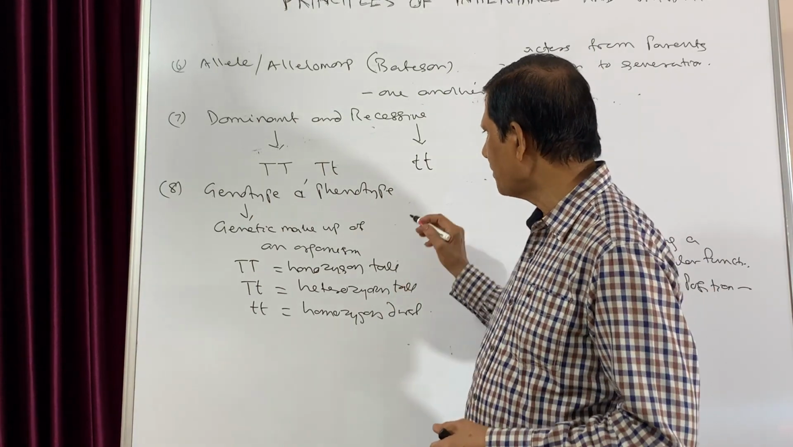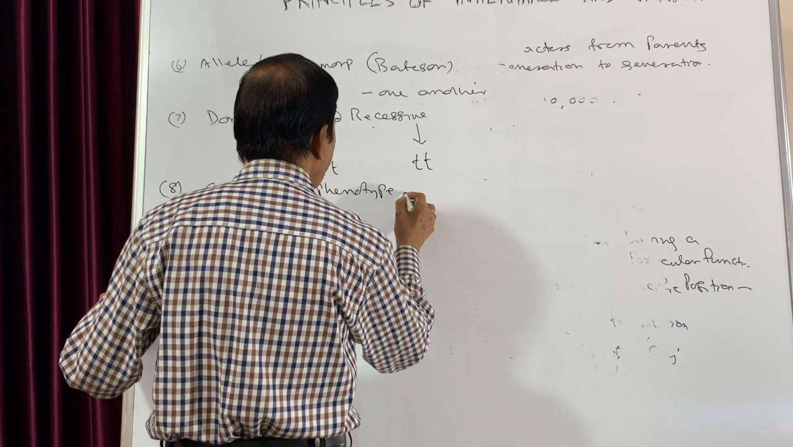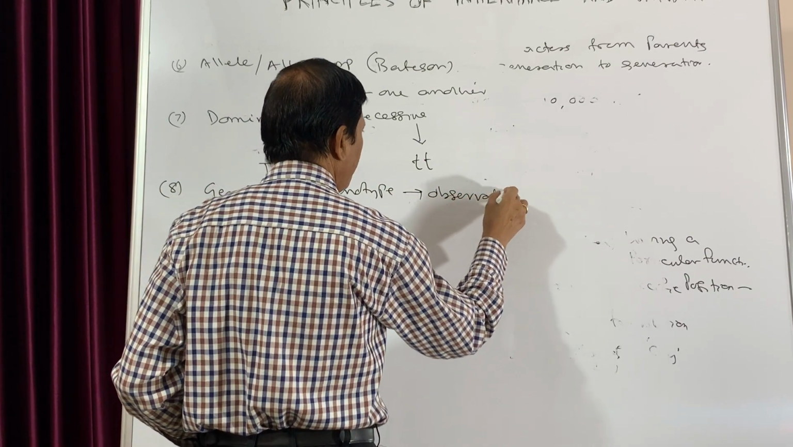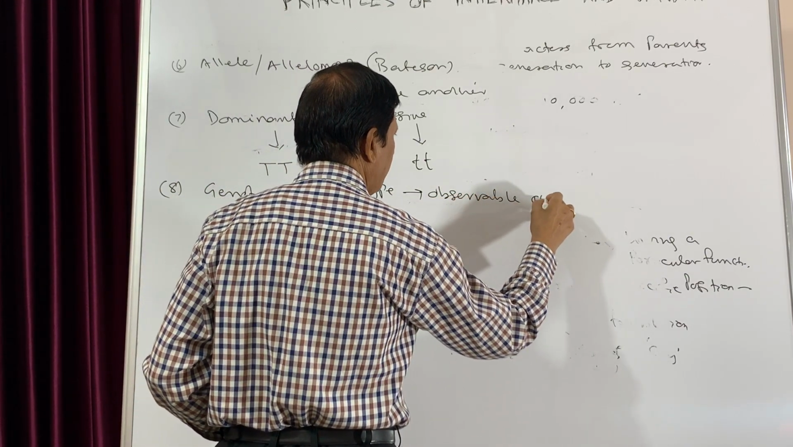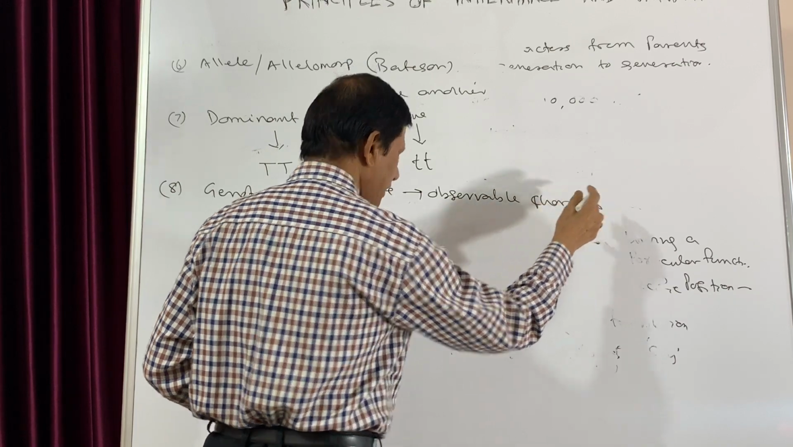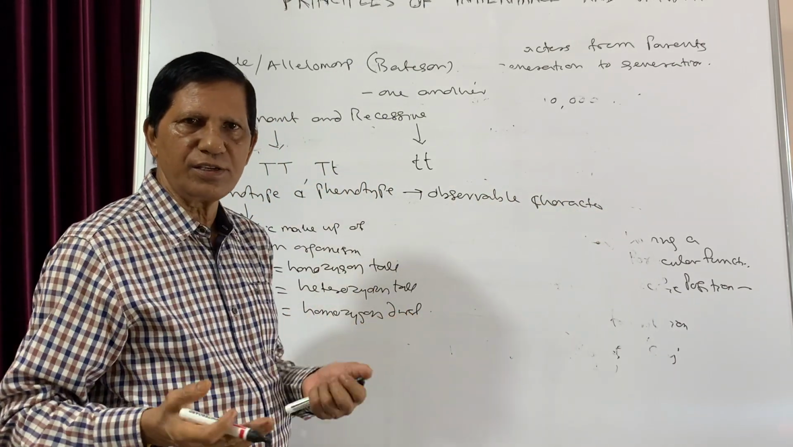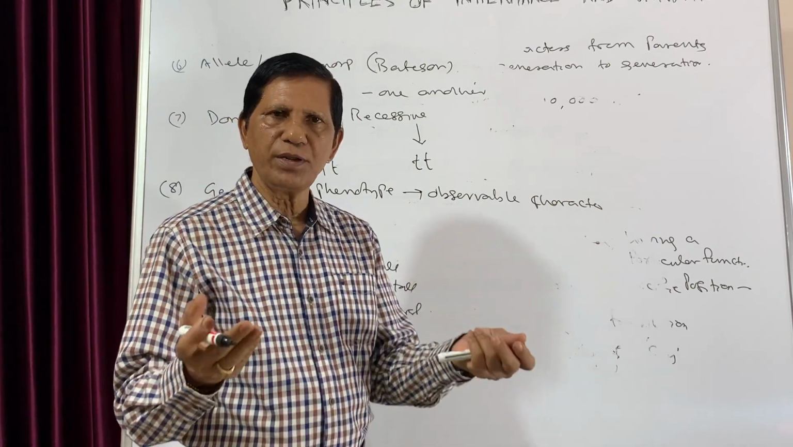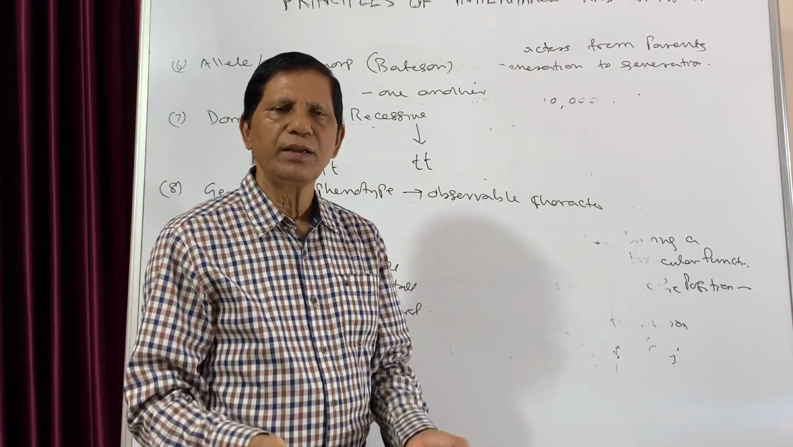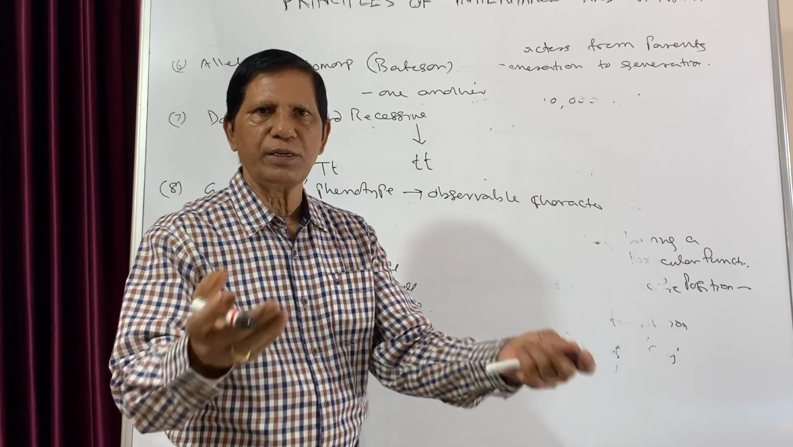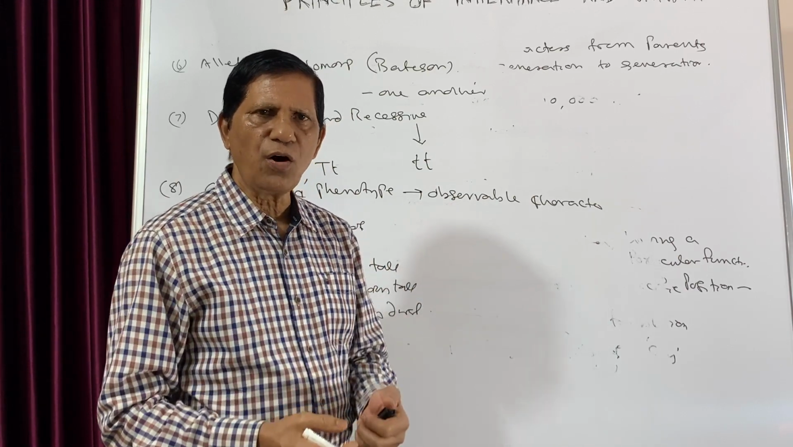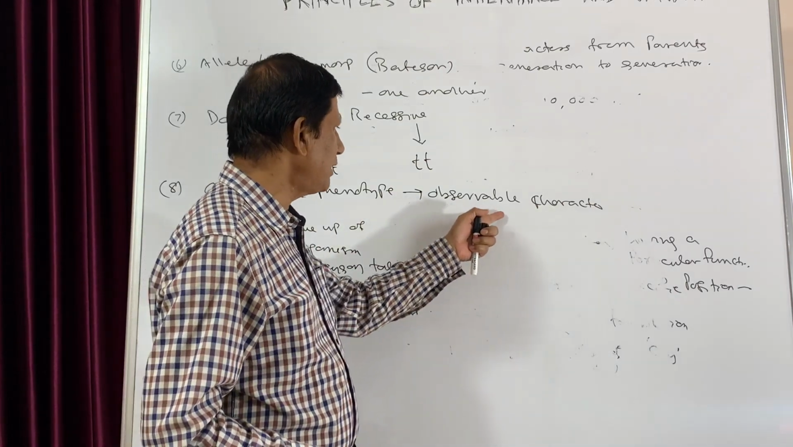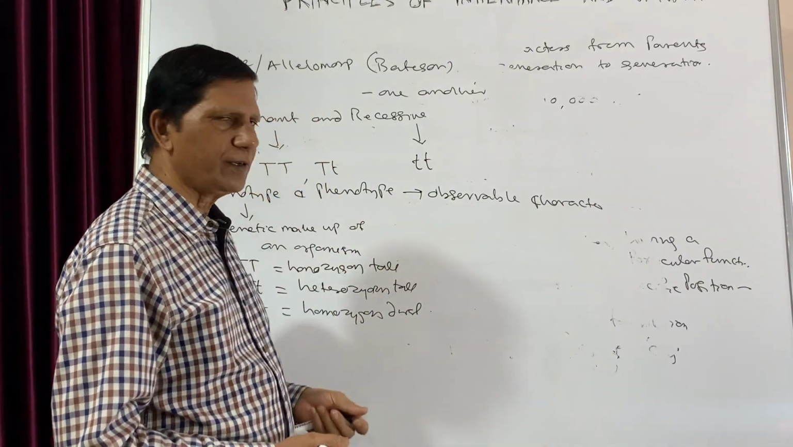But what is phenotype? Phenotype is the observable character, that means which you can see by your eyes. That is, suppose the height of the organism, the color of the body, the shape of the fruits or seeds, which we can see by our eyes. Those are observable characters, so that is known as phenotype. This is the basic difference.